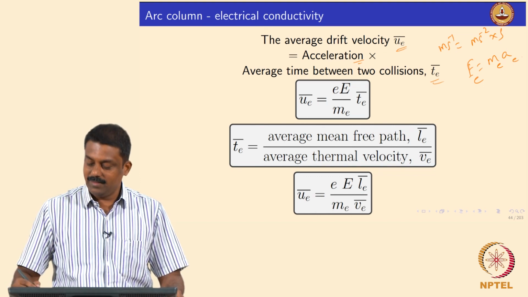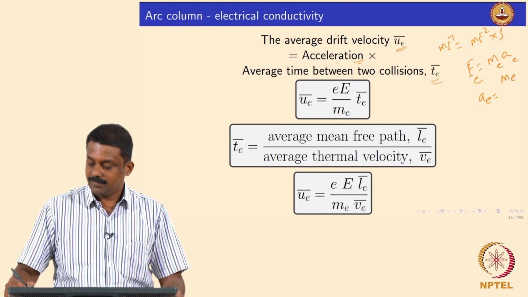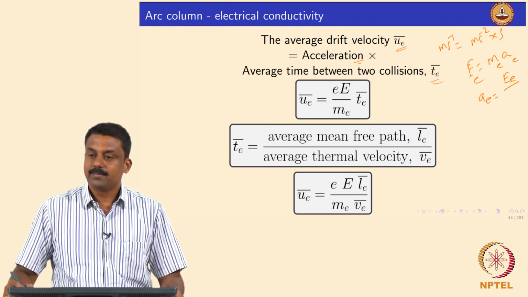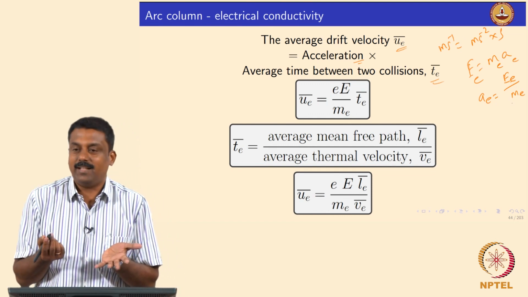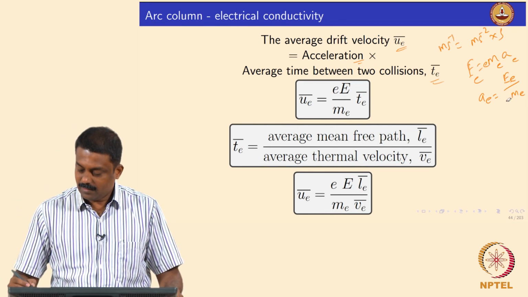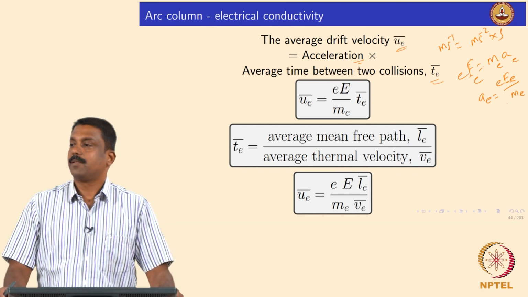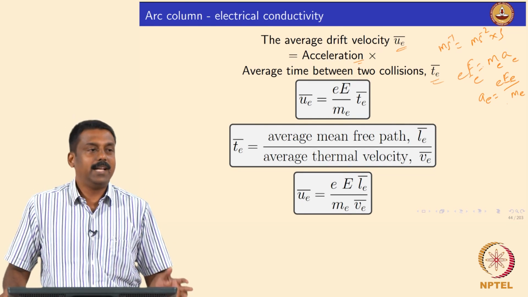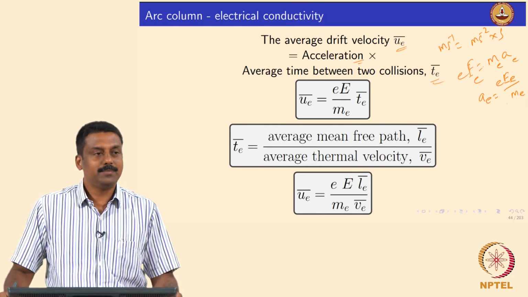So from this equation, a is nothing but F by m_e, but you also have a charge associated with that, so you multiply it by e, because the electric field is governed by the charge of an electron as well. It's clear?